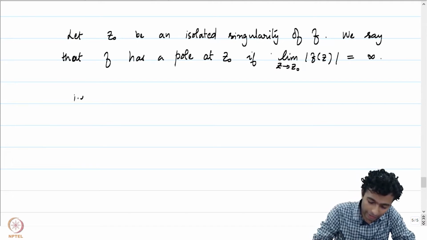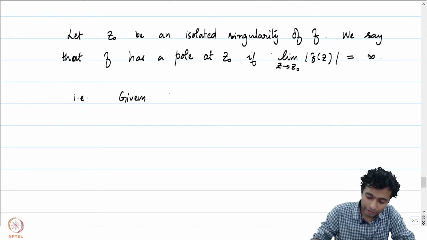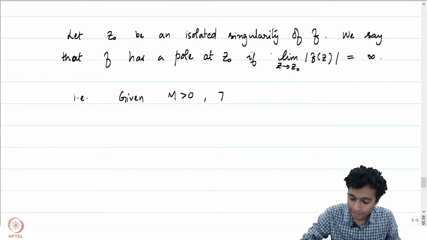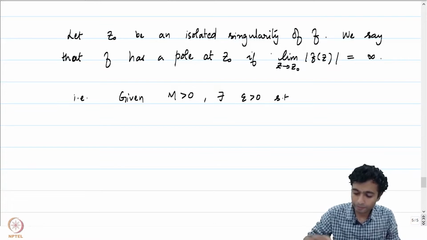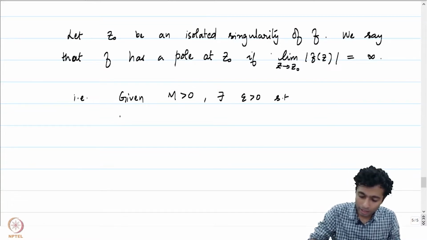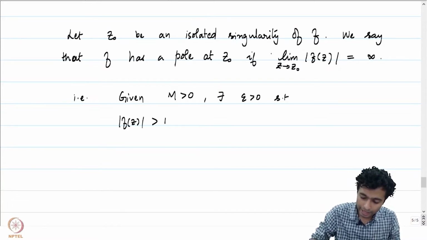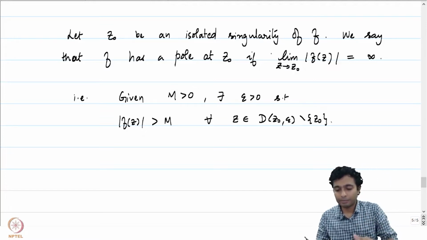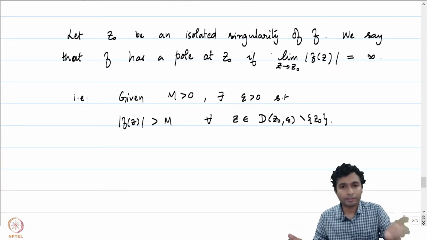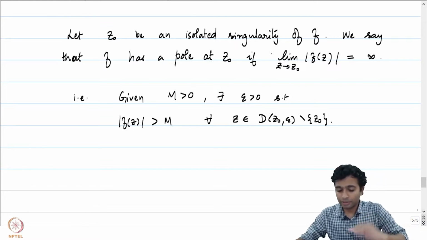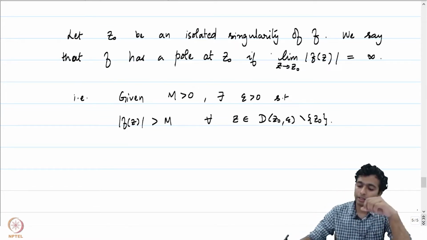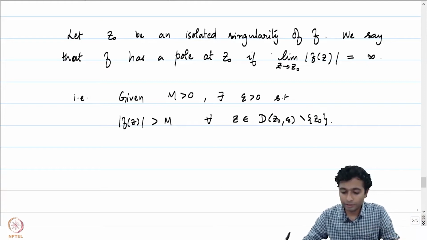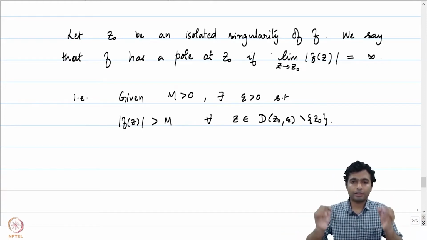Rewriting this, i.e., given any M positive, there exists an epsilon positive such that the absolute value of f of z is greater than M for all z in D(z0, epsilon) minus the point z0. If this happens, we say that the absolute value diverges to infinity. And if the absolute value of f of z blows up as we approach the singularity, then we say that f has a pole at z0.